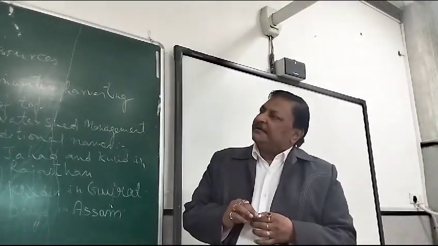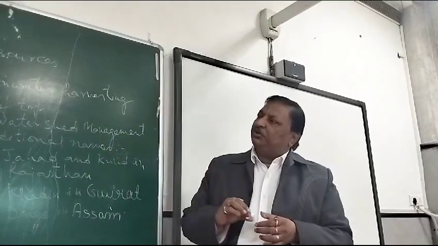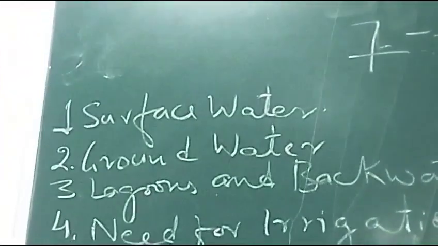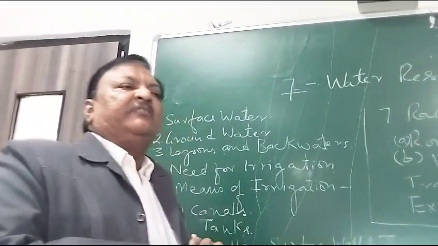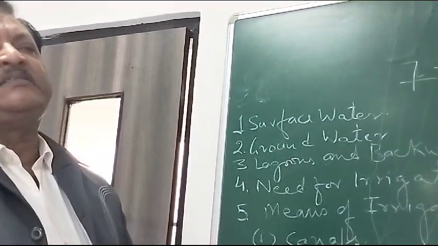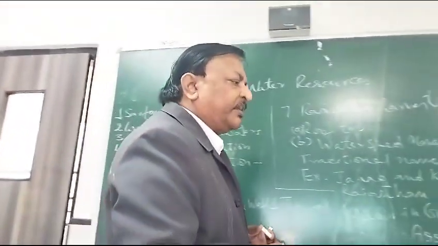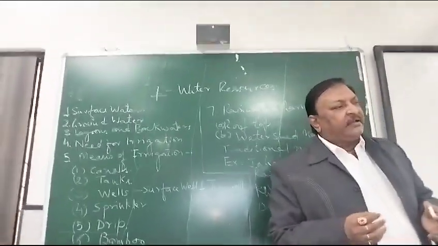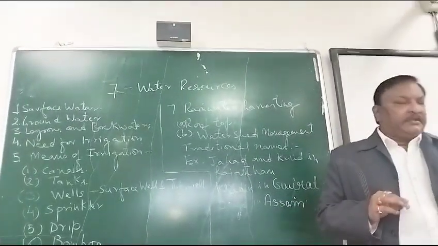Now the first point that is written over here is the availability of water, and in that the first point shown over here is surface water. Now what is surface water? It is that water which is available on the top of the earth, which is clean water, in the form of say rivers, lakes, these kinds of water bodies, they are called surface water. Now surface water is naturally not available everywhere. It may be in the rivers, and most of the people are not living nearby. So therefore what we do, we make canals and we supply water in the far off areas.